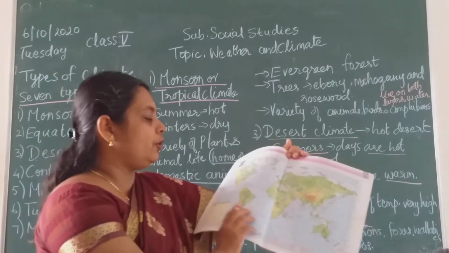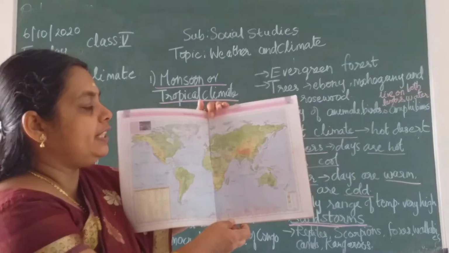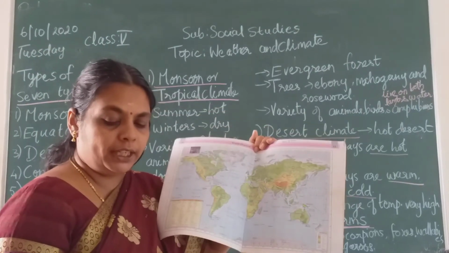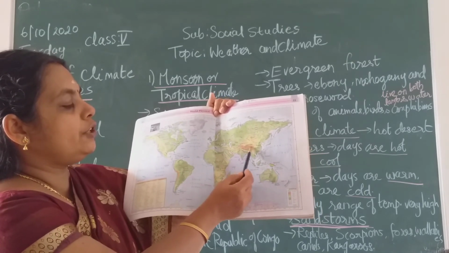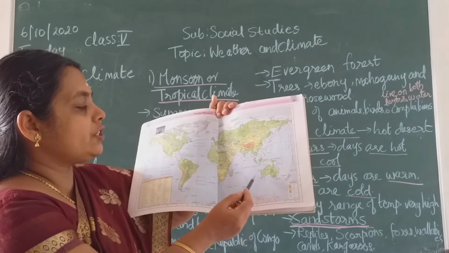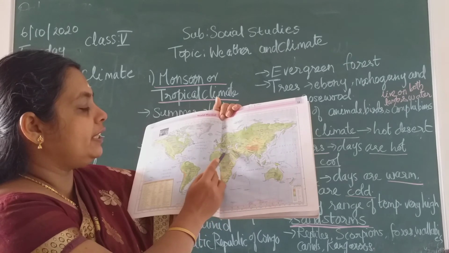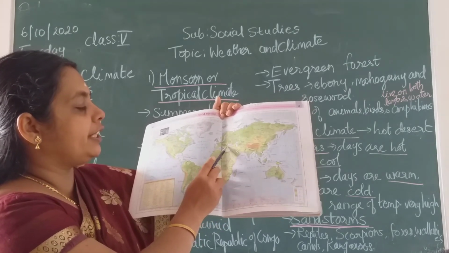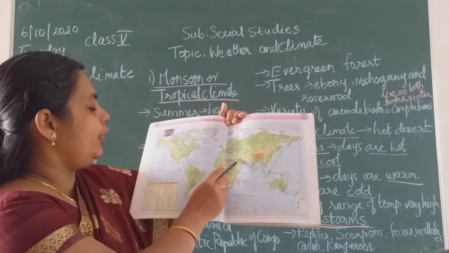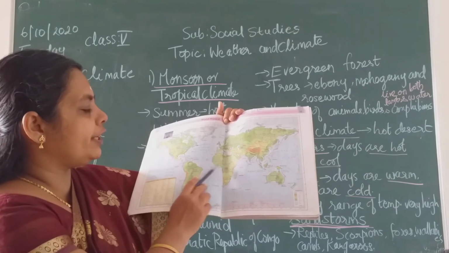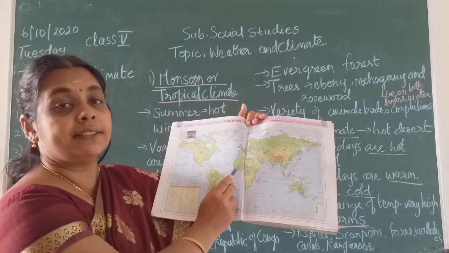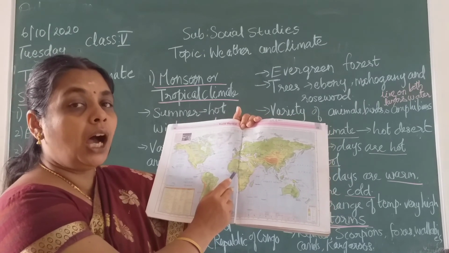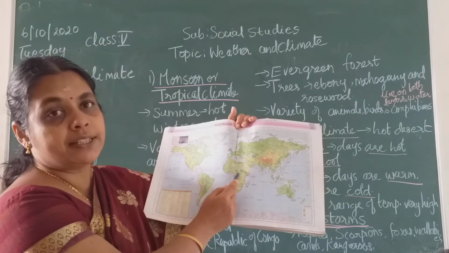Children, I will just show you where you can find the desert. As I told you, brown color indicates the desert. See here, children, here also you have one desert. In Australia you have one desert, and in the West Asian countries also you have some deserts. In Africa you have the Sahara desert. It is the world's largest desert, children.